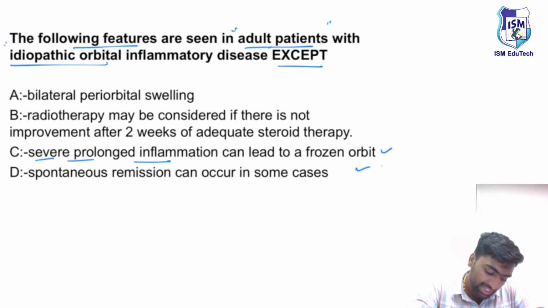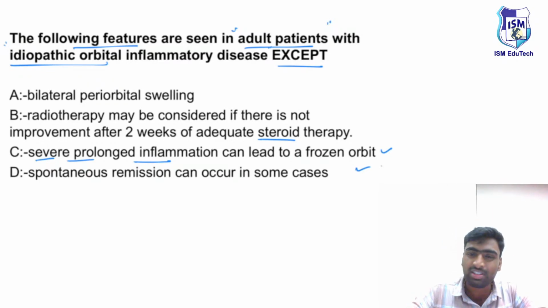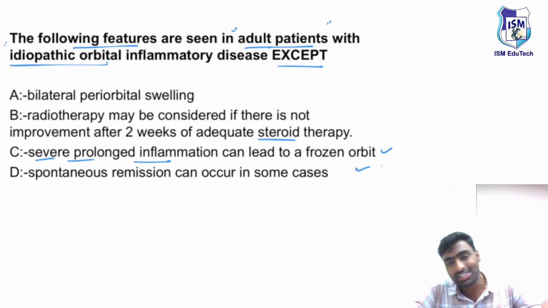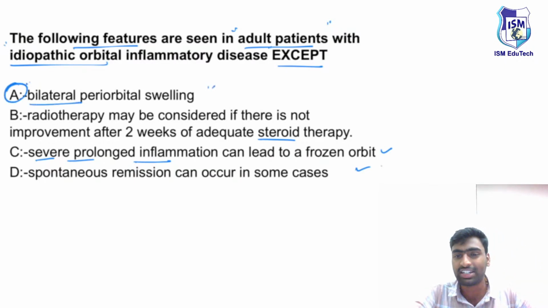Next, if there is no improvement after steroids, as I told, it's an inflammatory one, so we can try steroids. And if steroids don't reduce the symptoms, we can try some low dose radiotherapy. So the answer, by ruling out, will be option A. So we need to know what option A is.